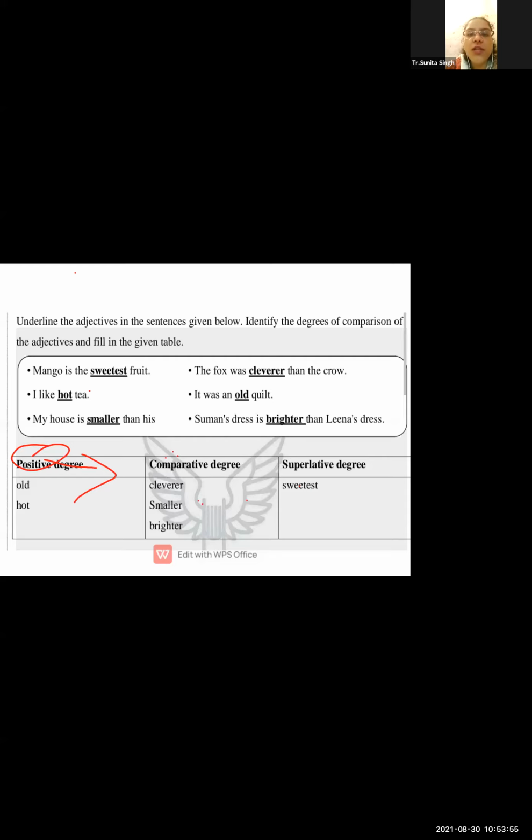Kanishka, I'll unmute you. Yes, teacher. Yes, beta. Please tell me what will be the comparative of old.